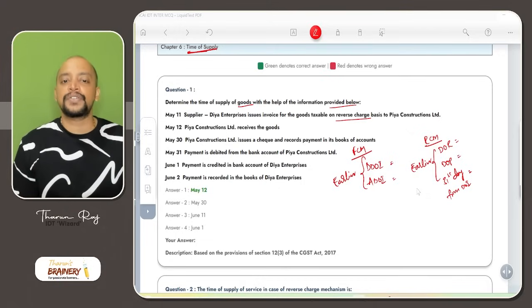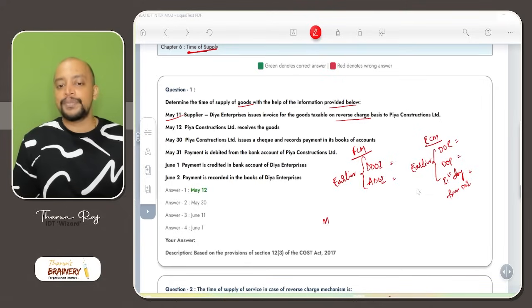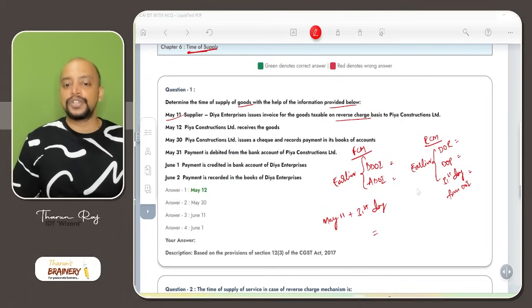So Dia Enterprises issues invoice for goods taxable on reverse charge basis to Priya Constructions Limited. So what is the date on which invoice is given? May 11. So May 11, so we need to take the 31st day. So what is the 31st day from May 11? If you take 30 days, that will be June 11, plus 1. So June 12 will be taken as the 31st day. Okay.